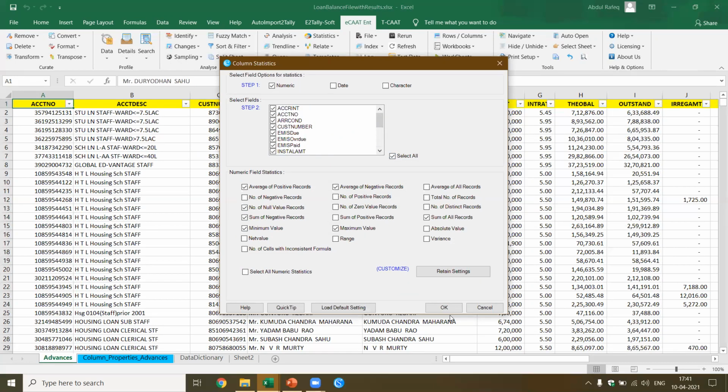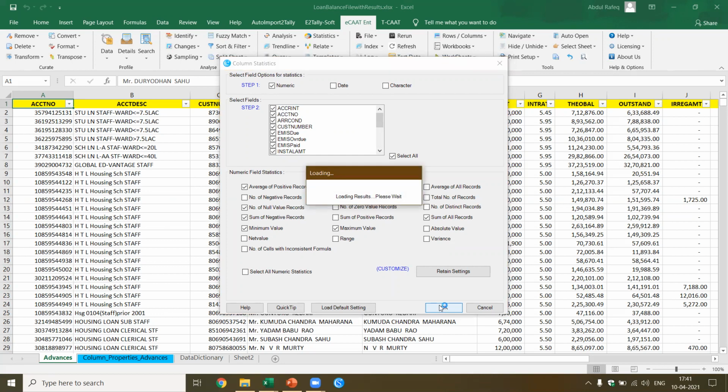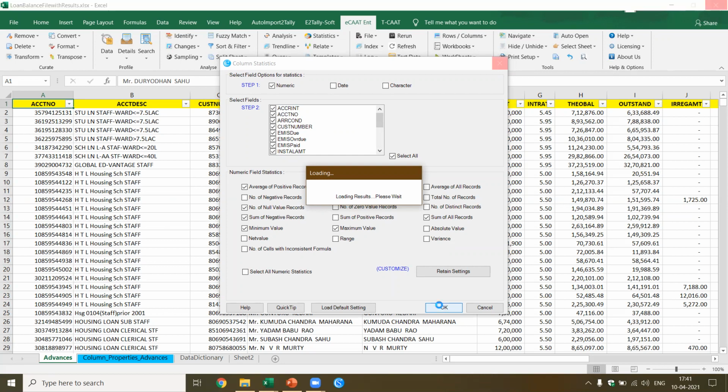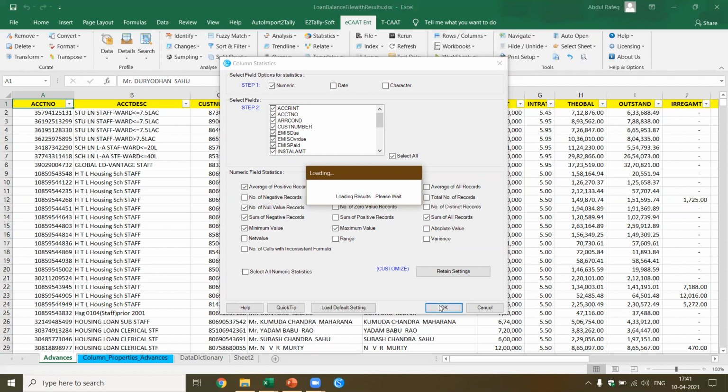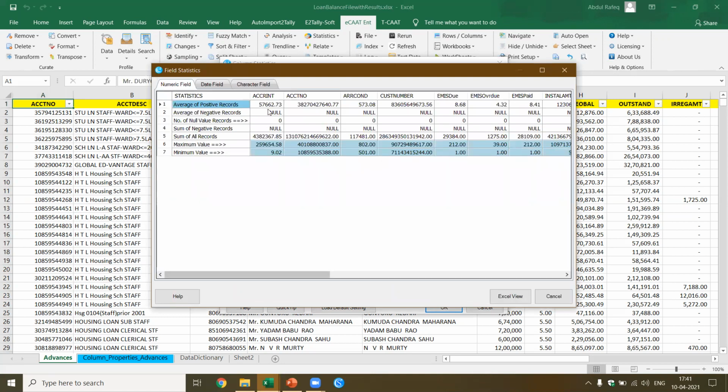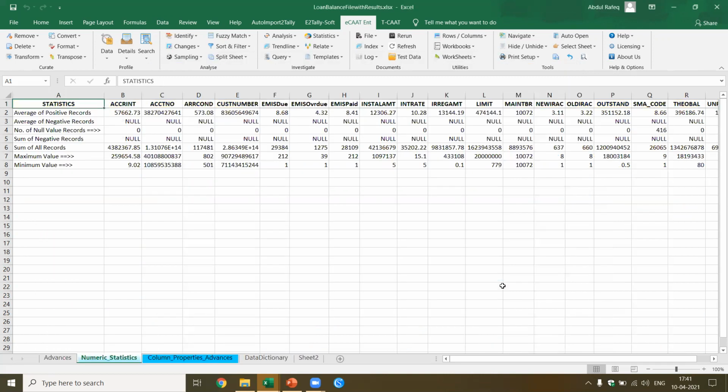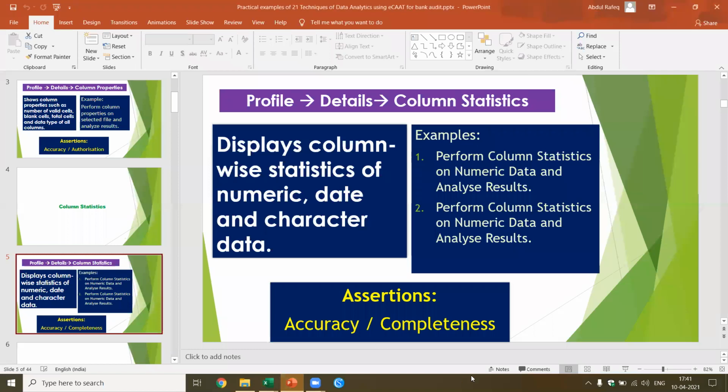Now just imagine the gold mine of information you get just by a single click. I would have probably spent a few hours walking through each of the columns to get a perspective of this data, which you're able to get in analytics in a few clicks. Now you can spend more time analyzing the data. Now I got this particular information. I say I want it in Excel. I click Excel. And I got the information in Excel, which is what I showed you. Now let's go to the next function.